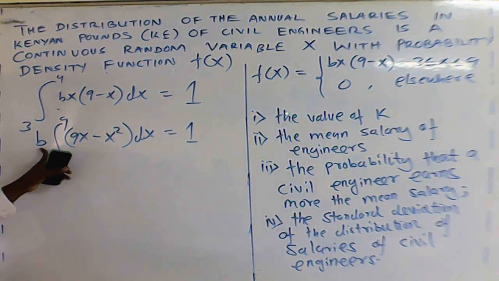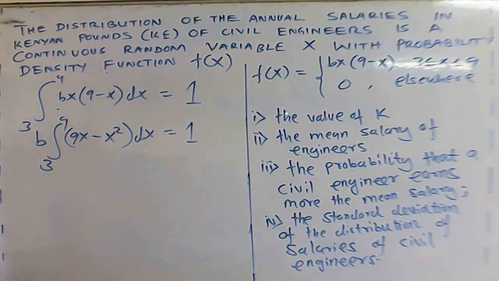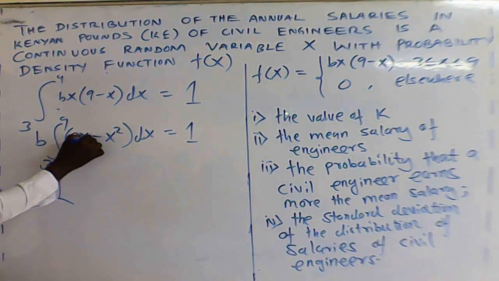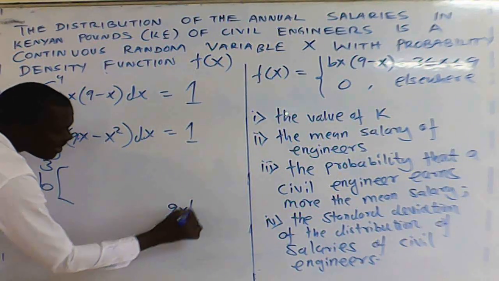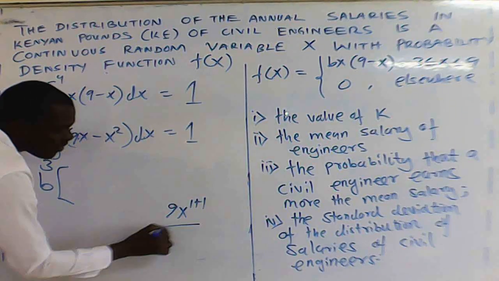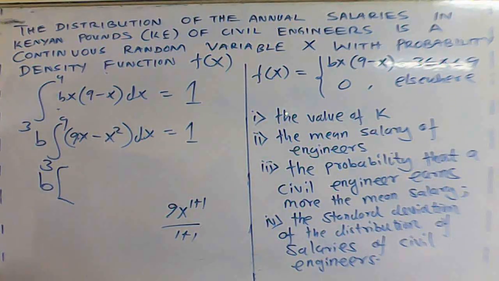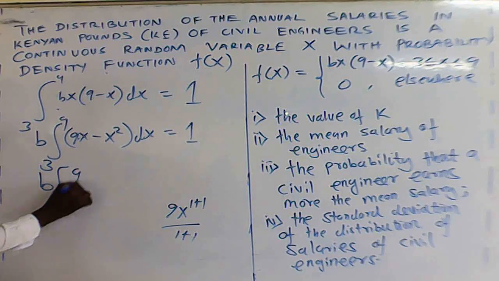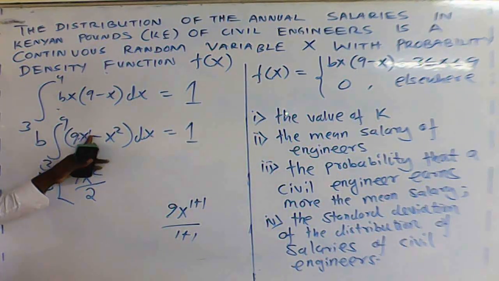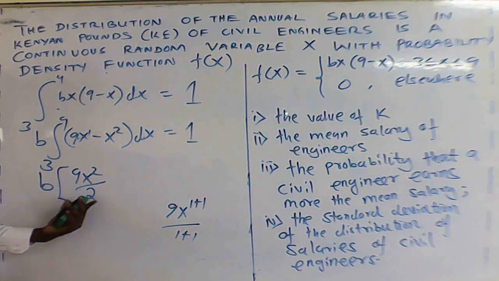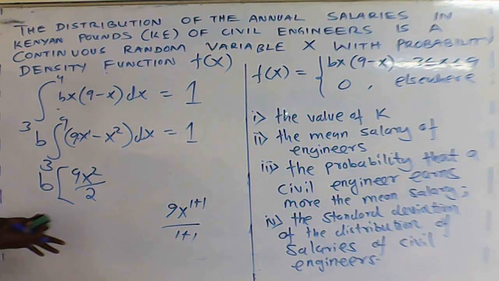You can factorize a constant outside, isn't it? Then after this, how do we integrate a polynomial? So we have b into, it is just the power you're dealing with, isn't it? How do we integrate 9x? It is x raised to power 1, meaning you add 1 to it, then you divide with the resultant power. So integrating this, you get 9x squared divided by 2. You simply add, the power here is 1, 1 plus 1 is 2, then you divide with the resultant power, which is 2. You're done with that.